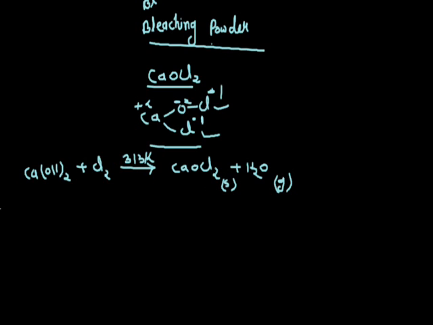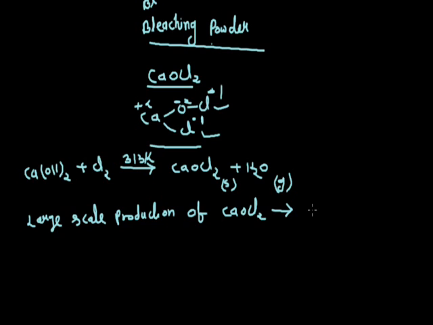On a large scale, bleaching powder is prepared in the Hasenclever plant. Large scale production of bleaching powder can be done with the help of the Hasenclever plant.